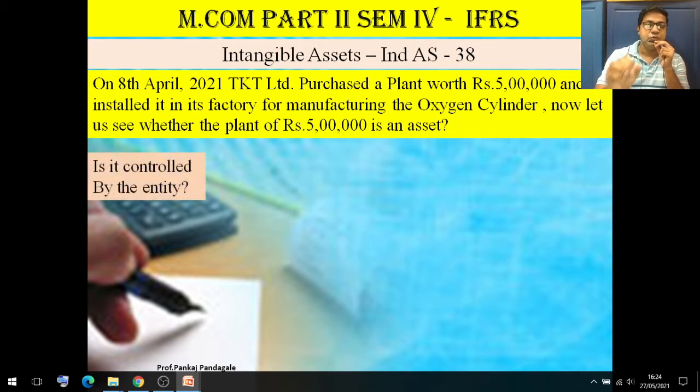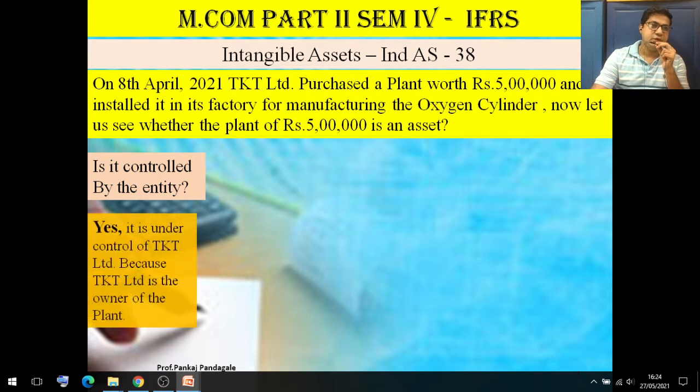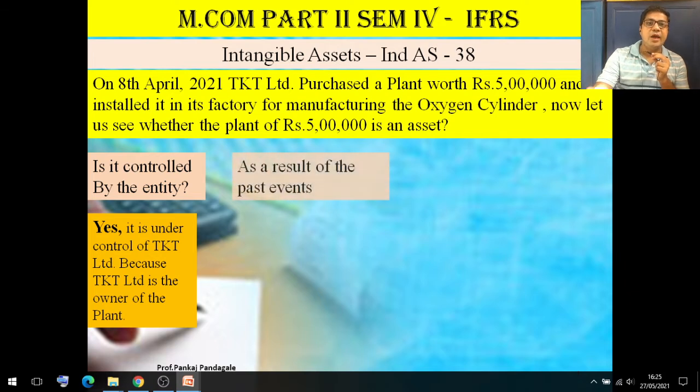First of all, we have to raise the question: is it controlled by the entity? The answer is yes. It is under the control of TKT Limited, because TKT Limited is the owner of the plant. Next question: is it a result of a past event?